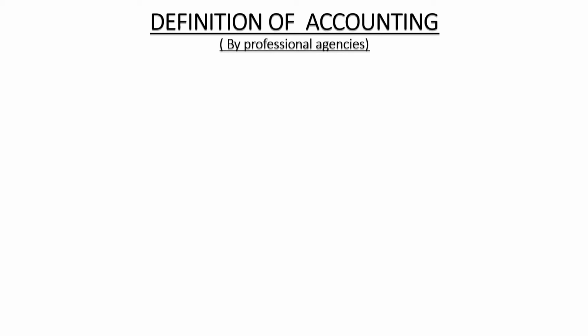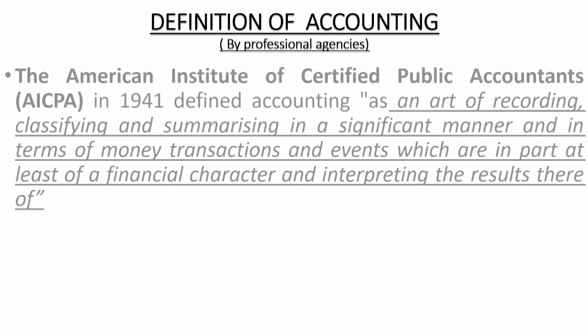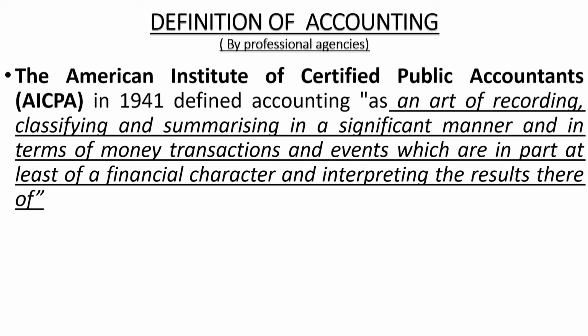The first and foremost important definition of accounting was given by the American Institute of Certified Public Accountants, AICPA, in the year 1941. AICPA defined accounting as an art of recording, classifying, and summarizing in a significant manner and in terms of money, transactions and events which are in part at least of a financial character, and interpreting the results thereof. According to AICPA, accounting is an art.